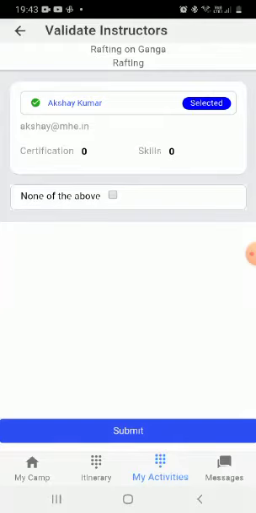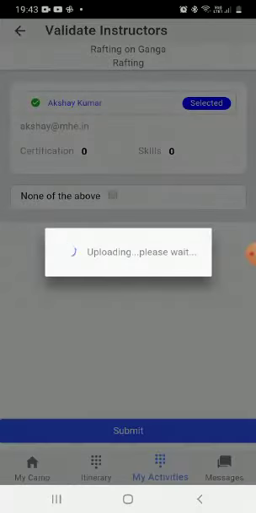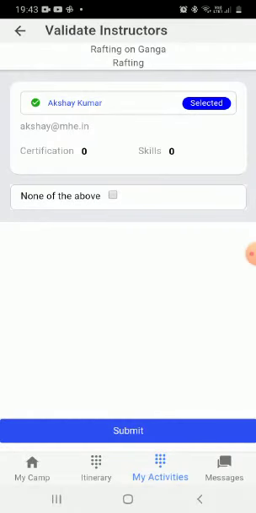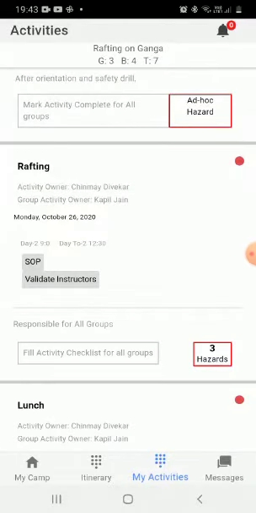Okay, so that means that this person is there, and I have done my validation. Now in case the pre-selected person who has the certifications is not available on the camp, then I will have to personally check my guide certification and ensure that it's all in place.